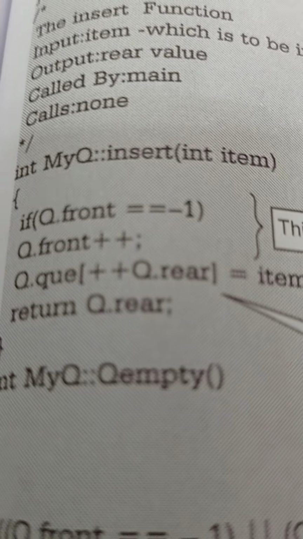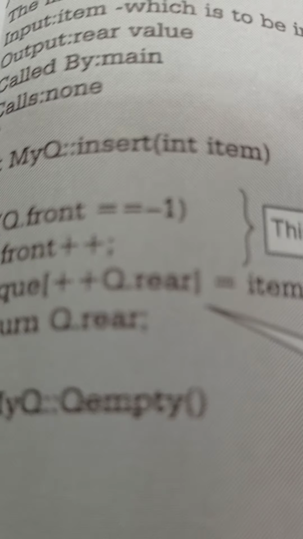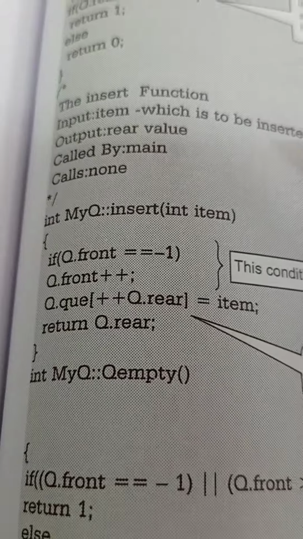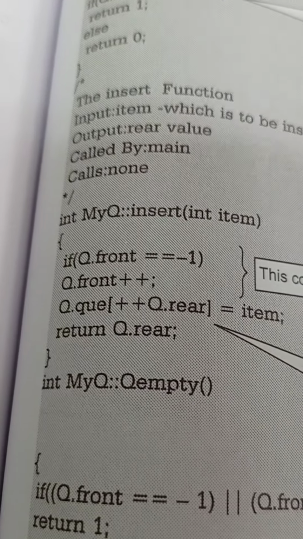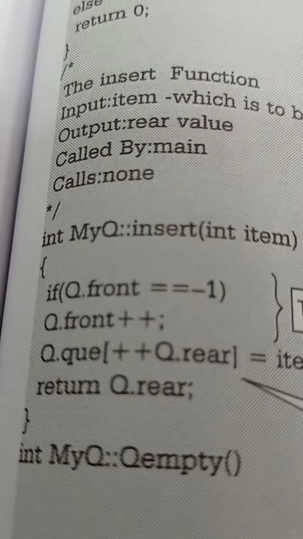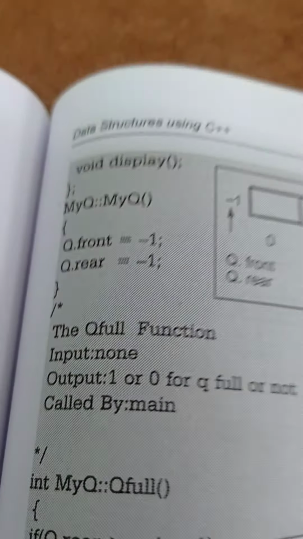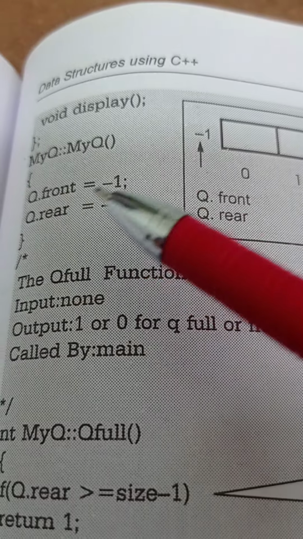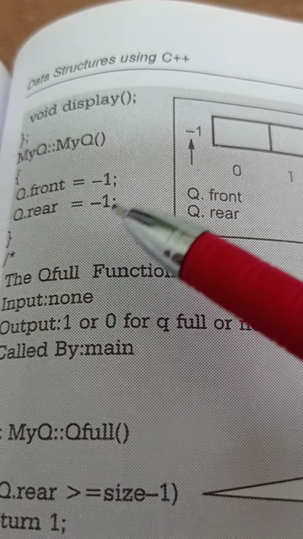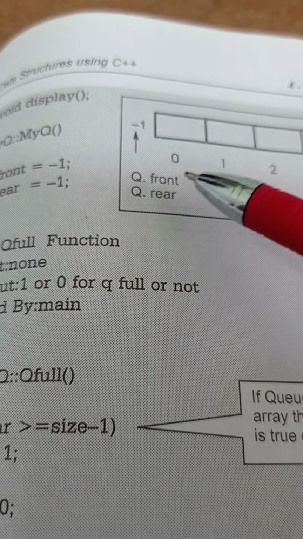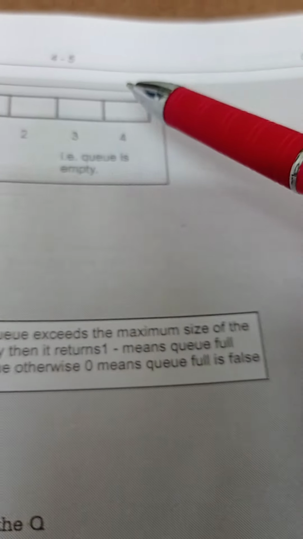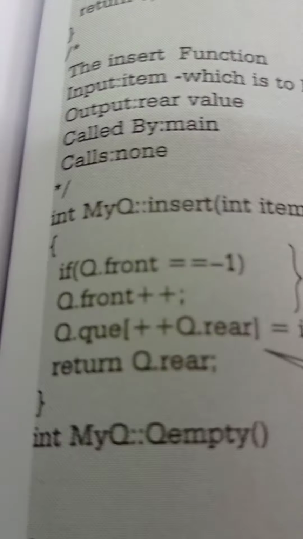In the insert function, first it will check if q front is equal to -1. Suppose q is empty, at that time the value of q front will be -1. Already we have discussed that. If q front equal to -1 and q rear equal to -1, it means q front and q rear are pointing here and the queue is empty.